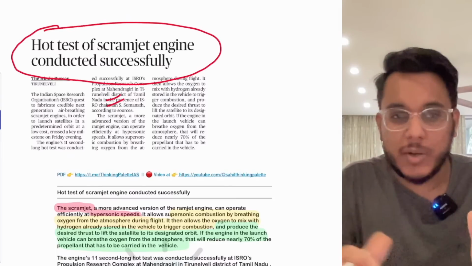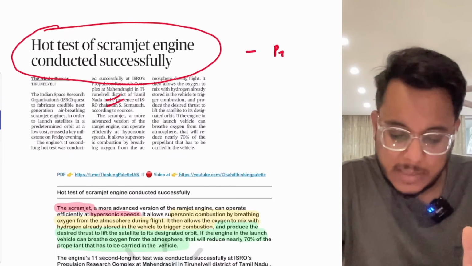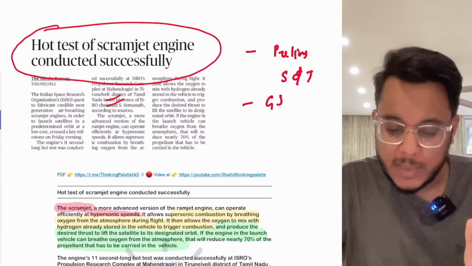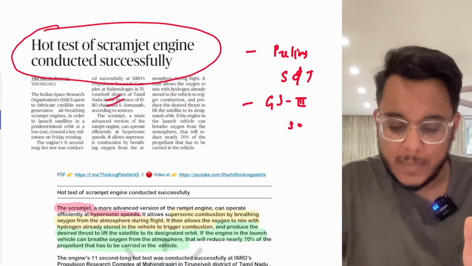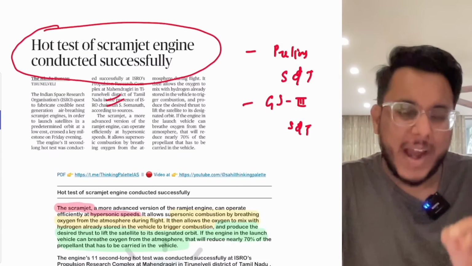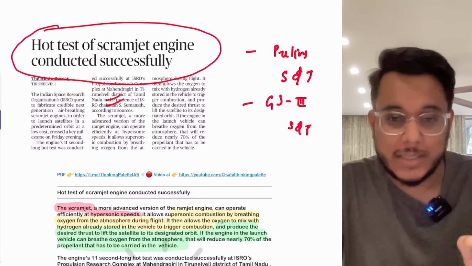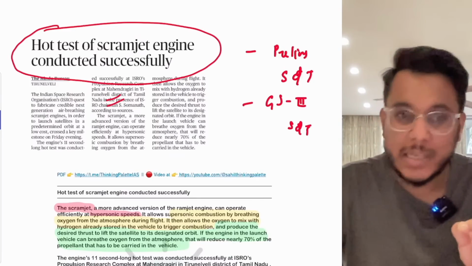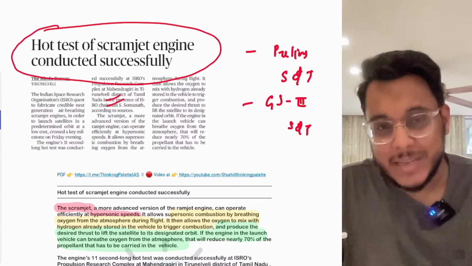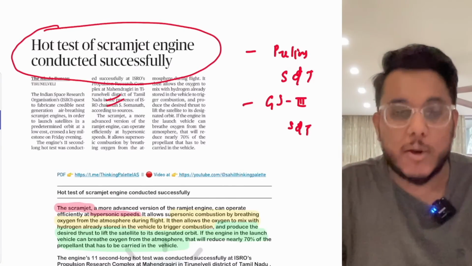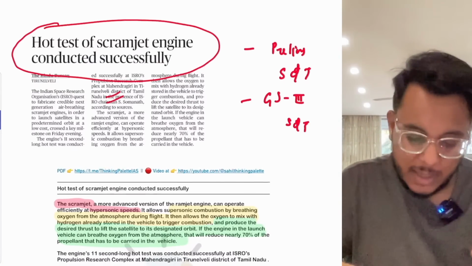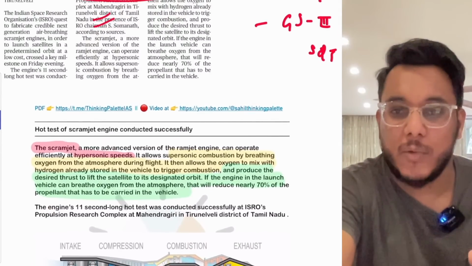Now, let's understand this particular article. This article will be important for the prelims examination, science and technology, and even in GS paper 3, science and technology. So briefly, we'll understand what this scramjet engine is all about, in very simple ways. When we talk about the prelims examination, the science and tech questions which are coming are very broad questions. Broad questions means that if you have a conceptual understanding of a topic, you will be able to mark the correct answer. So basically the scramjet engines, let's discuss them one by one.